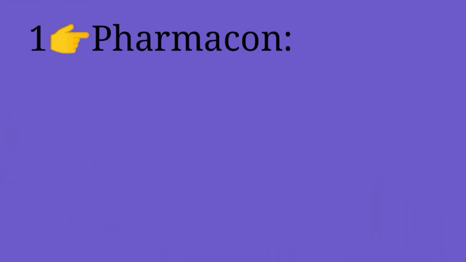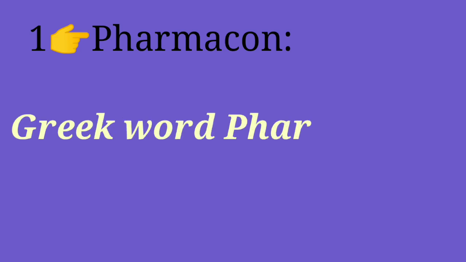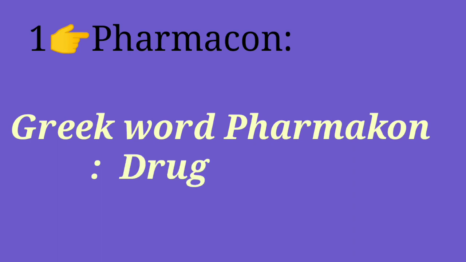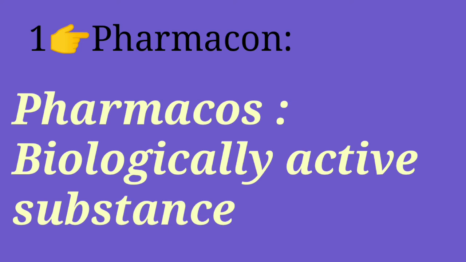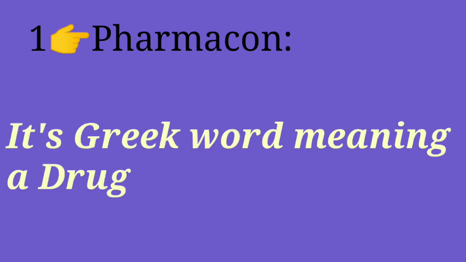The term pharmacon has originated from the Greek word pharmakon, meaning a drug. It is adapted from pharmakos, which is a biologically active substance. So remember students, pharmakon is a Greek word meaning a drug.